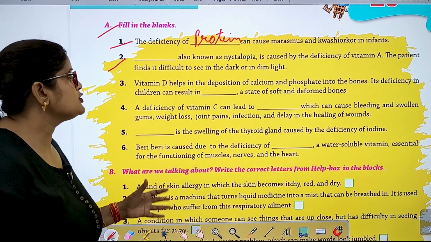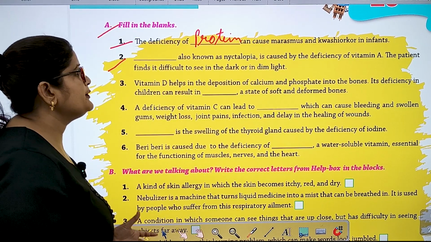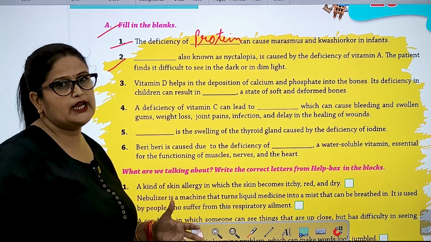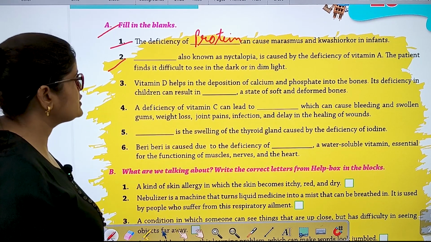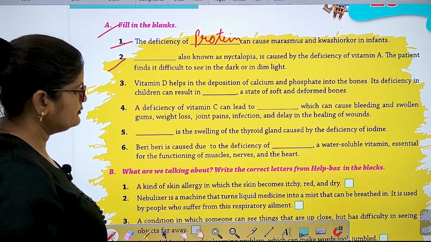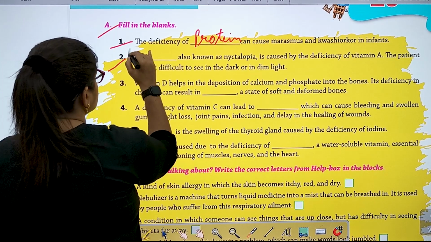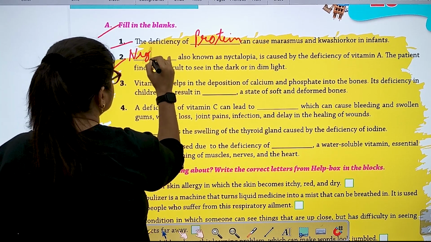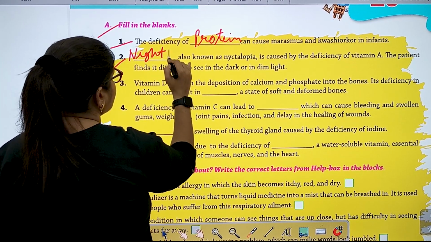Number 2, dash, also known as nyctalopia, is caused by the deficiency of vitamin A. The patient finds it difficult to see in the dark or in dim light. It is night blindness.